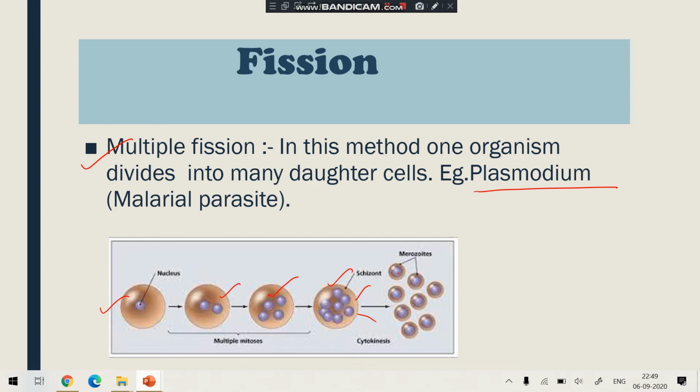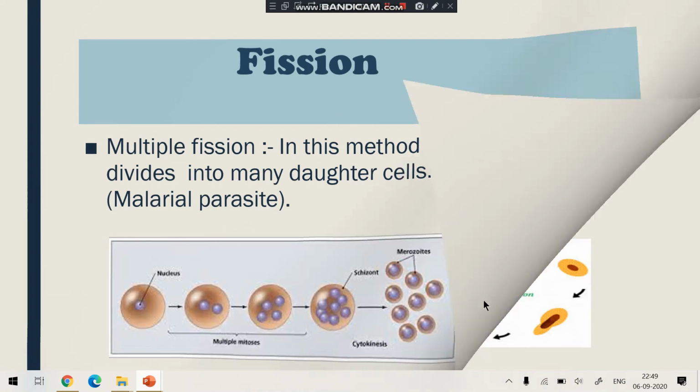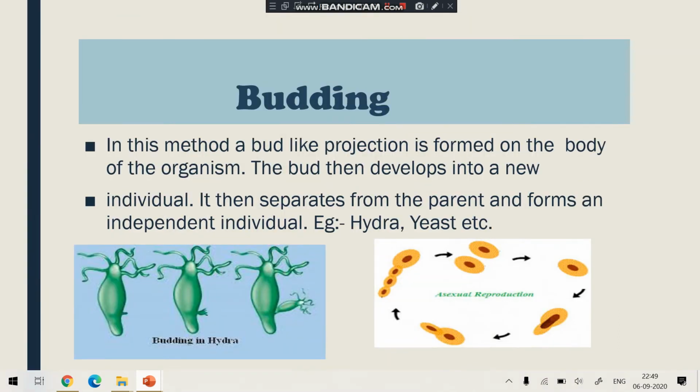So students, here I want to say the difference also. What is the difference between binary fission and multiple fission? Very simple. In binary fission, one organism divides into two. And in multiple fission, one organism divides into many daughter cells. Clear? Now the next type of reproduction, that is budding. Budding means bud. Bud means an outgrowth.